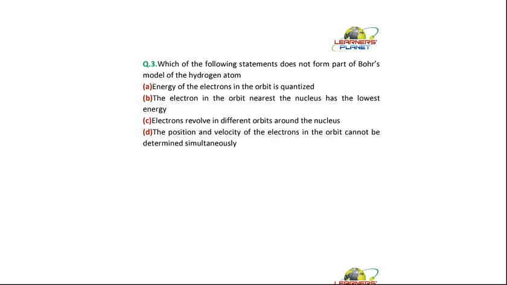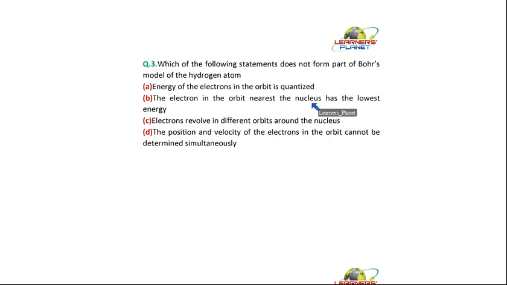He suggested that only those orbitals are possible whose angular momentum is the integral multiple of h upon 2 pi. That is, it is quantized. That same quantization term, h by 2 pi, the energy is also quantized. The energy of electrons in an orbit is quantized, right?